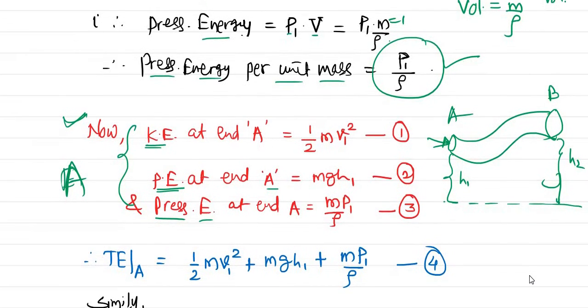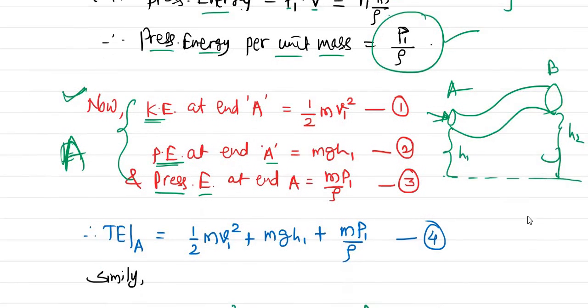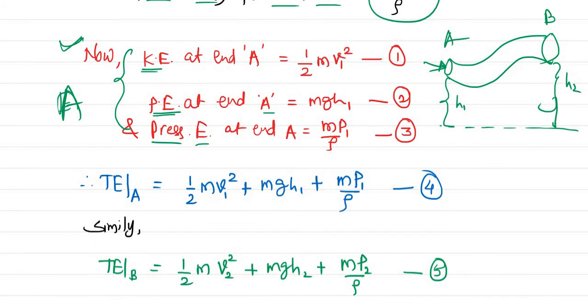Okay. Now similarly, instead of doing all these things at point B, we can write similarly to the point B. So at point B, simply the difference is what? Here, instead of velocity v1, the velocity is v2. Here the area of cross section is A2, and the pressure is P2, whereas there the pressure is P1 and the area of cross section is A1. So therefore we can write similarly the total energy at point B, that means when the liquid leaves the